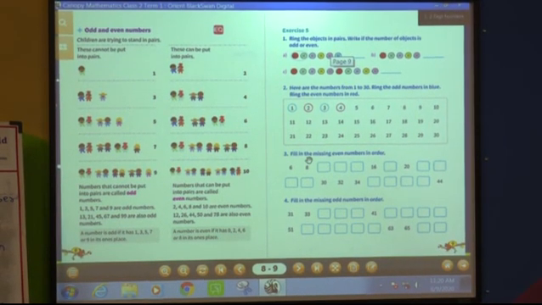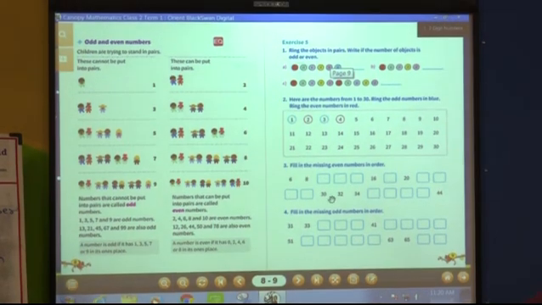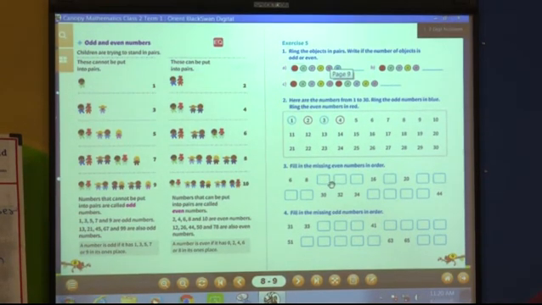Yes, children. Yes, 10. Yes, good. Then next 12. Yes. Then 14. Yes, 16 is given. Then 18. Good. 20 is given. In this way, exercise 5, you are going to solve this third and fourth. It is very easy how to do even and after.